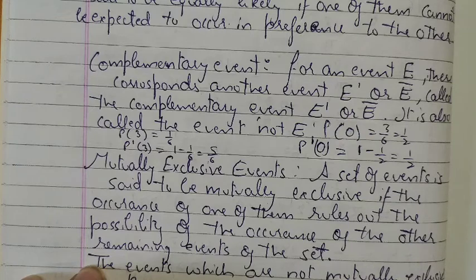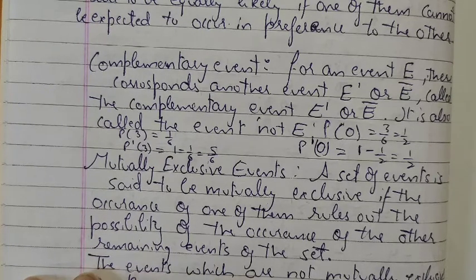So an event A is there. The event A is that an odd number appears, and B is the event where an even number appears. So A and B are said to be mutually exclusive events.